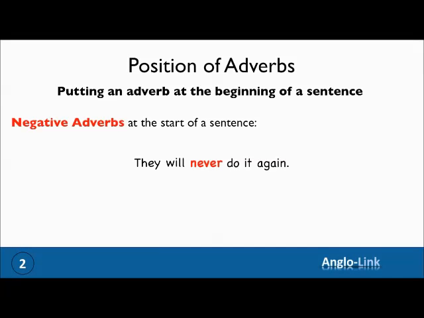Remember the sentence, they will never do it again? Now, if you put never to the start of the sentence, you will have to invert. You will have to switch the places of the subject and the auxiliary. Never will they do it again. Let's look at another example we had before. It was, she can rarely have a rest. If you want to emphasize rarely and put it at the start of the sentence, you need to invert. Rarely can she have a rest.